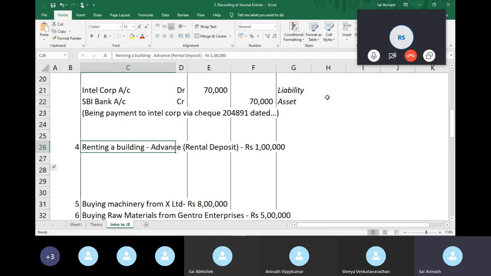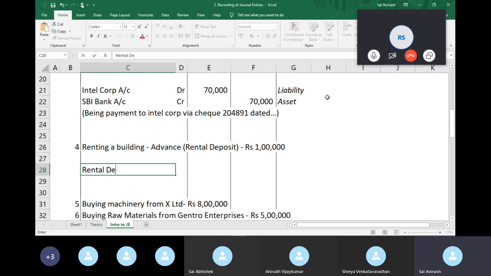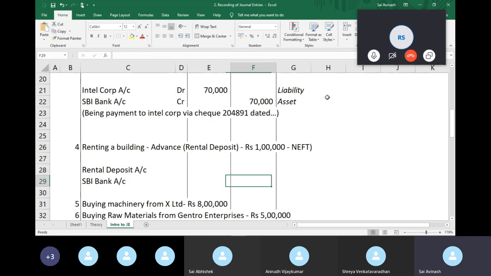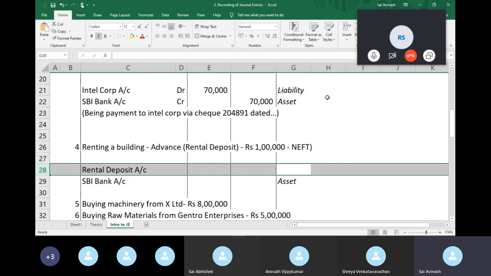So let us try to identify the accounts. So one is a rental deposit account, and the second is, let's say I'm paying this again in check. Let's say NEFT transfer, right? Second is bank account, SBI bank account. Once we have identified the accounts, next. So we know this is an asset account. What about rental deposit? So let's try to classify.